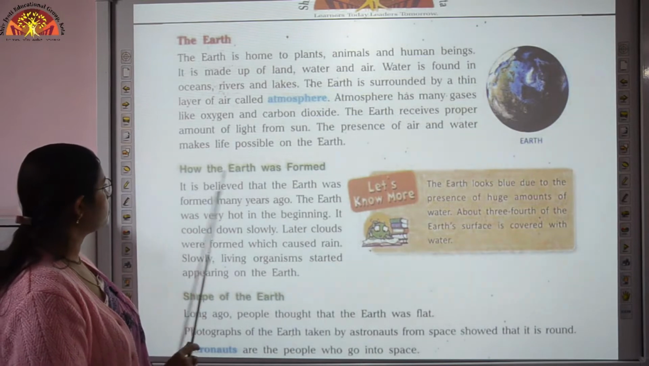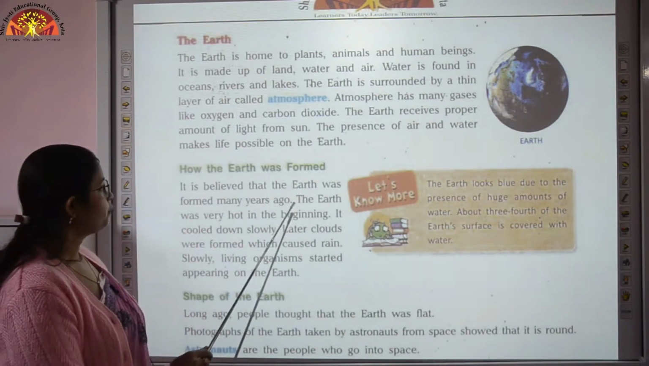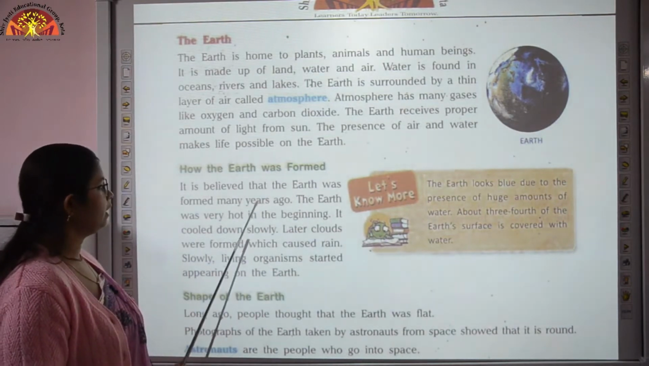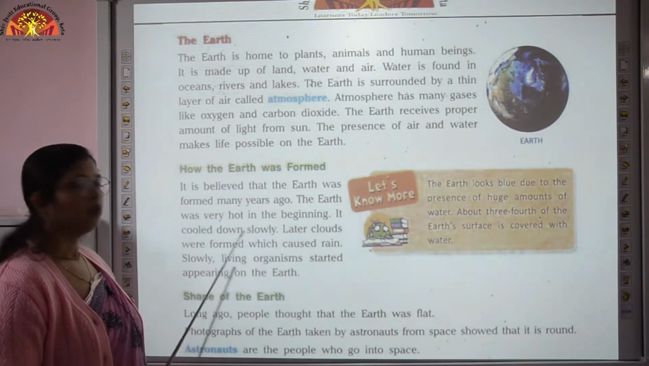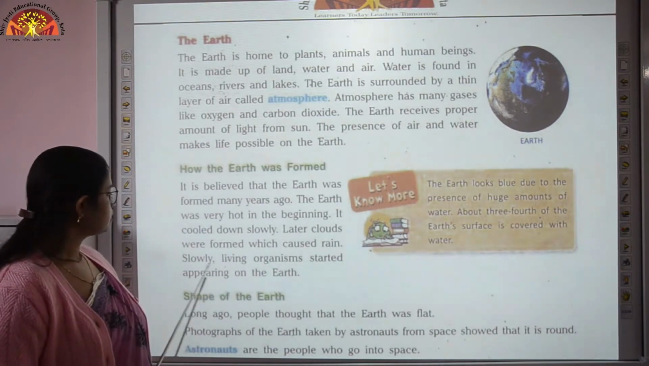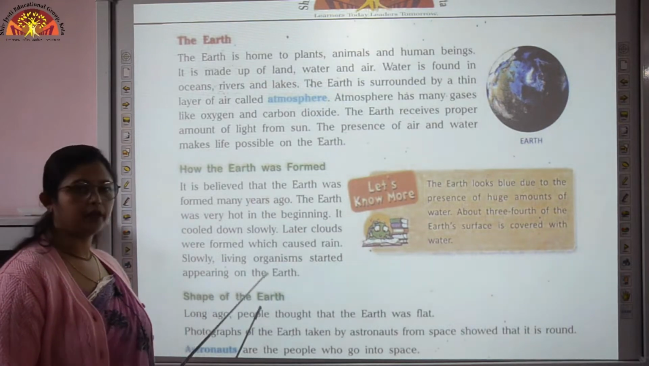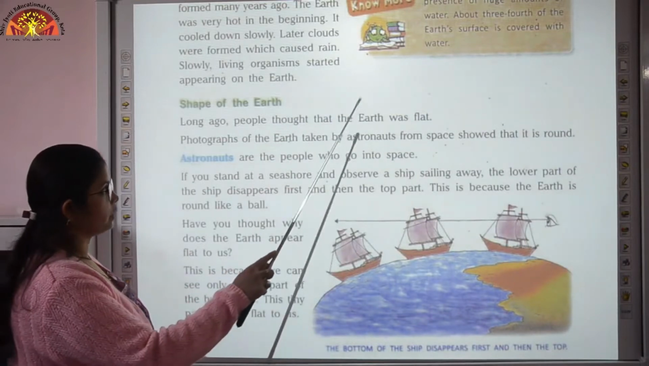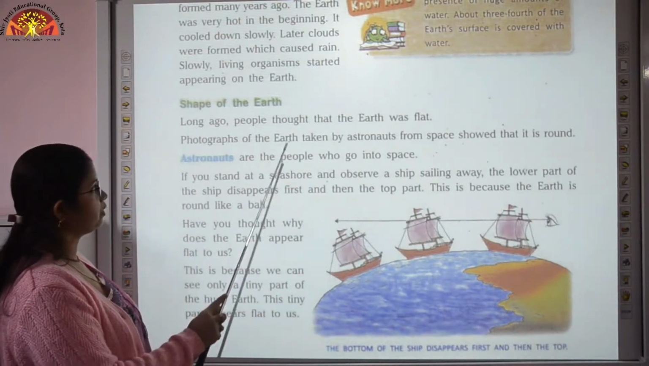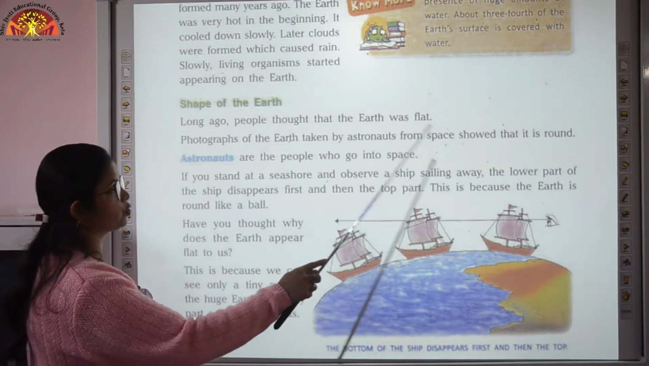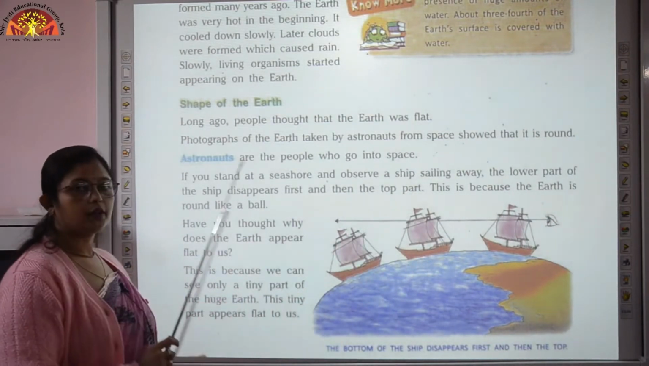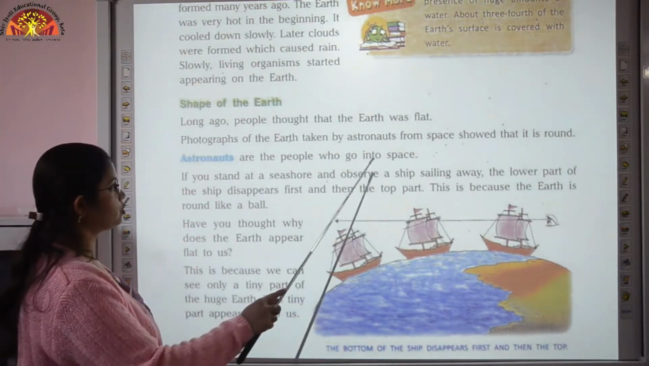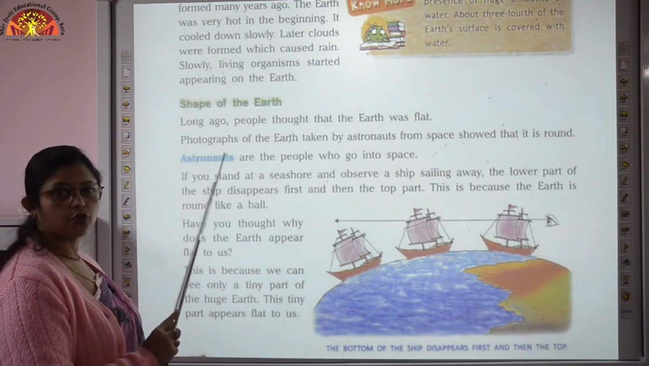Now we come to how the earth was formed. So children, in the beginning the earth was very hot. Later on it cooled down slowly and then clouds formed, and these clouds then caused rain. Slowly the living organisms started appearing on the earth. Now here, long ago people thought that the earth was flat, but the photographs of the earth taken by astronauts from space showed that earth is round. So children, what is the shape of the earth? It is round in shape, and the people who go into the space are called as astronauts.